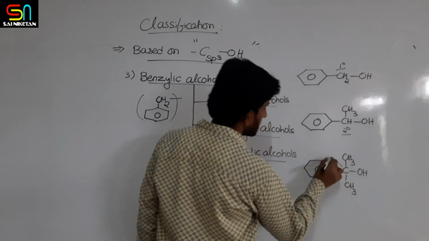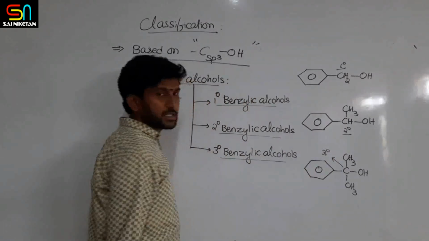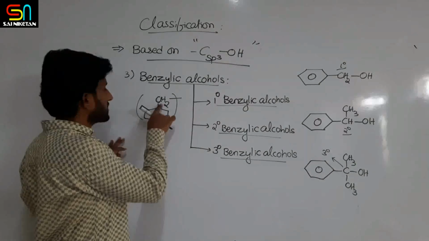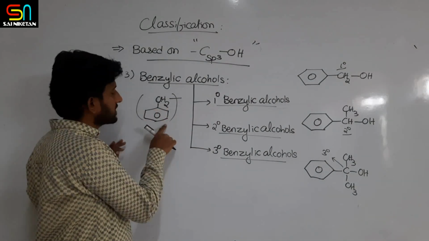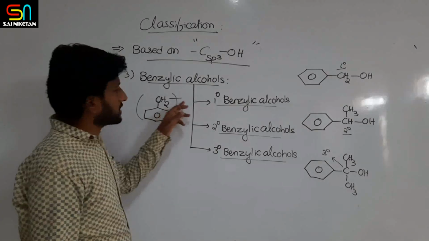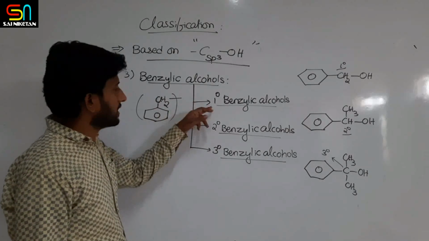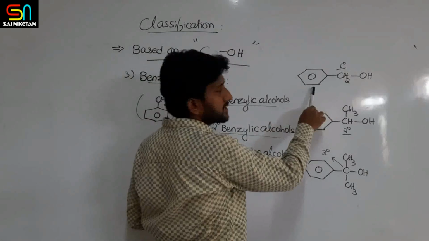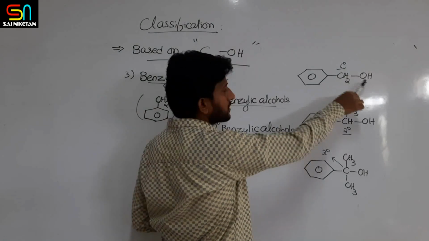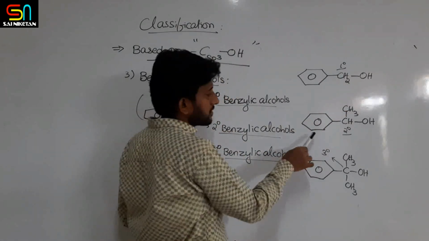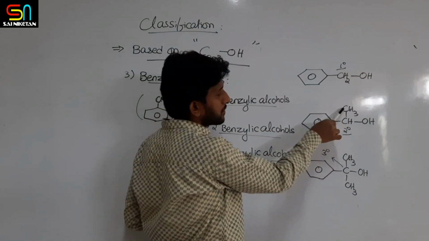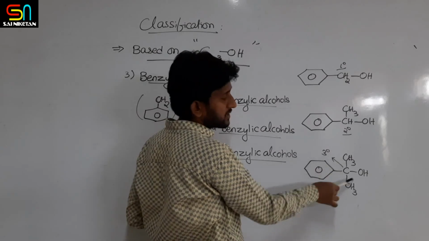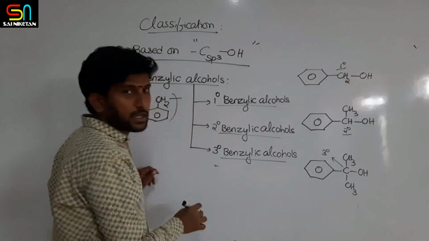This carbon is tertiary. So the benzylic group is benzene with an sp3 carbon. This benzylic group attached to OH is benzylic alcohol. In that again three types: primary, secondary, tertiary. Primary means benzene group, sp3 carbon with one OH group. Secondary means benzene group, one sp3 carbon with one methyl and one OH. Tertiary means benzene ring, one sp3 carbon, two methyls and one OH. That is tertiary benzylic alcohol.